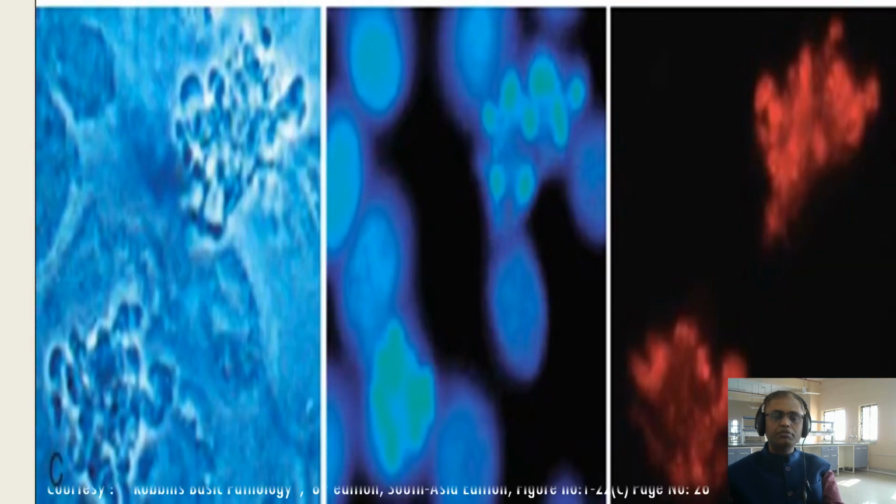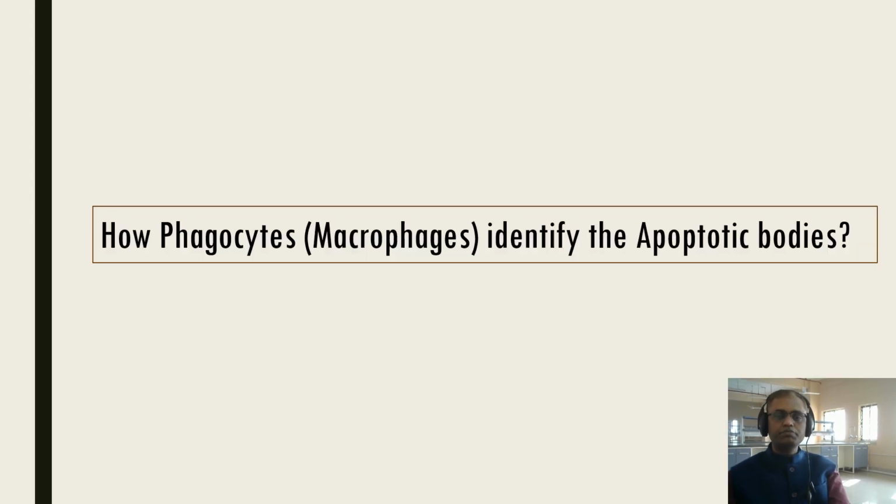This is very important. You can see here the formation of the apoptotic bodies. Two things help in the formation of apoptotic bodies: one is endonuclease and the other is the cytoskeletal breakdown. So who is making this? That is Caspase-3, 6, 7. That is very important.